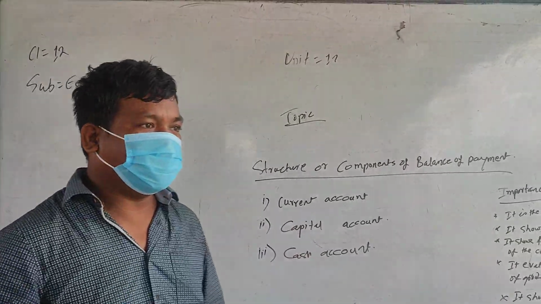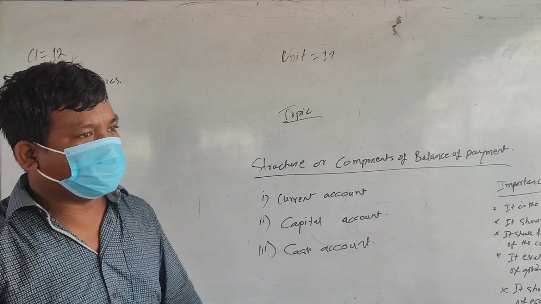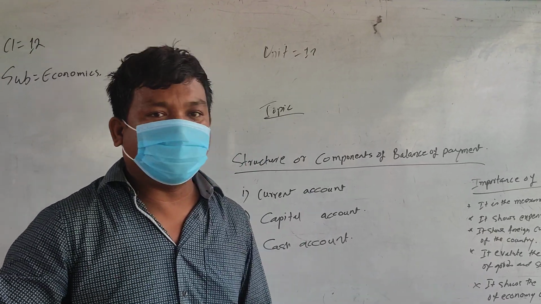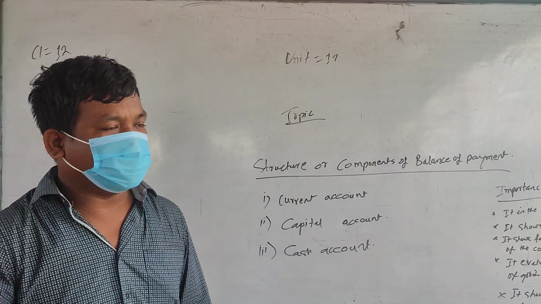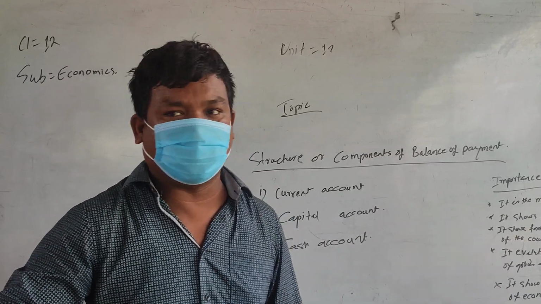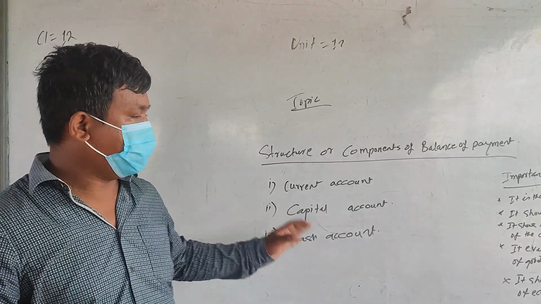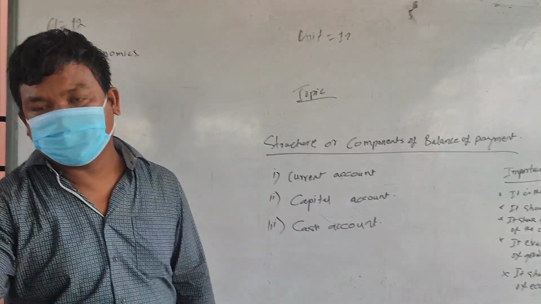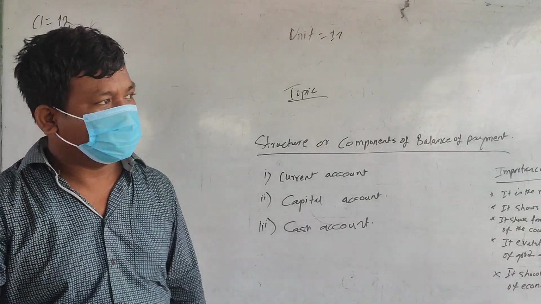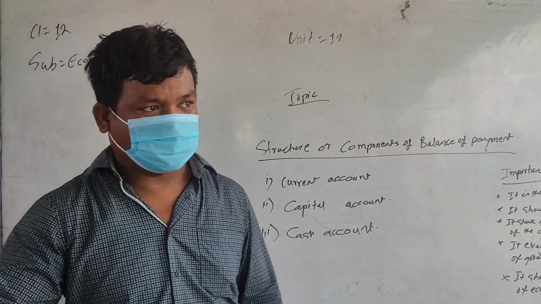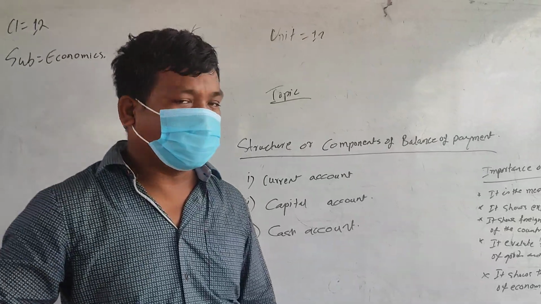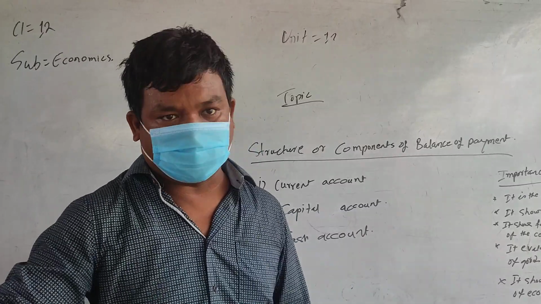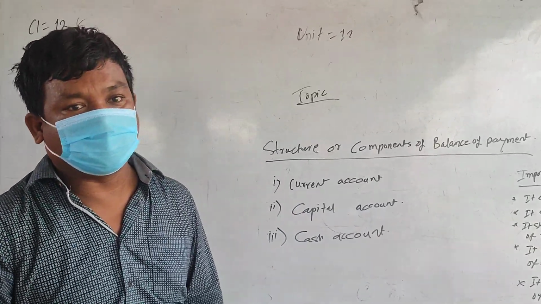In the foreign account, if receipts from foreign countries are more than payments to foreign countries, that is a surplus, which is good for the nation and brings economic growth. If payments are more than receipts, that is called a deficit, which is not good for the nation and will bring economic recession. So the foreign account keeps the record of exporting and importing goods and services and their related expenses and incomes.